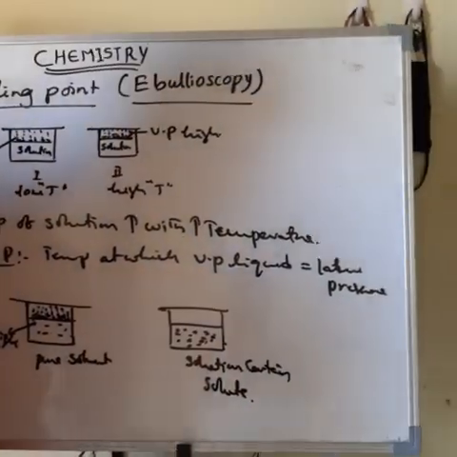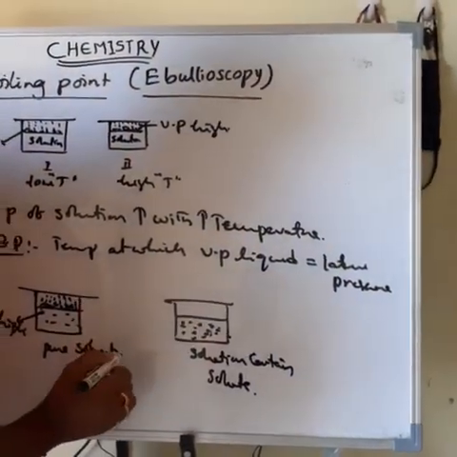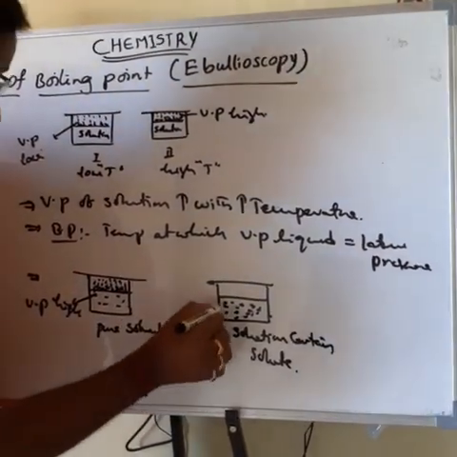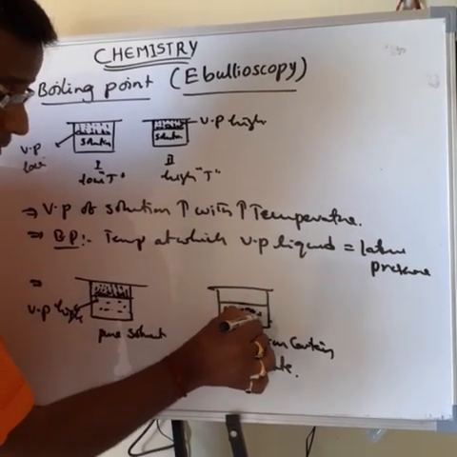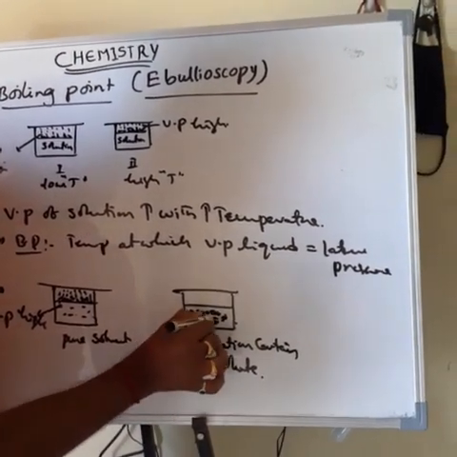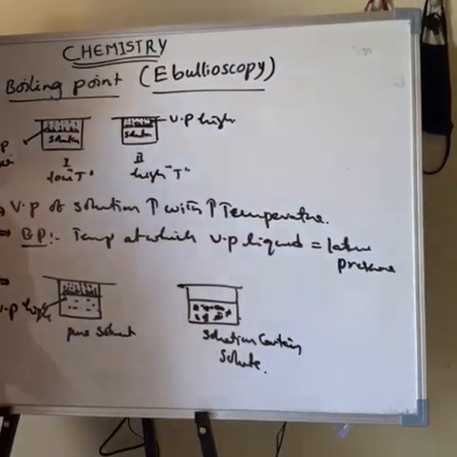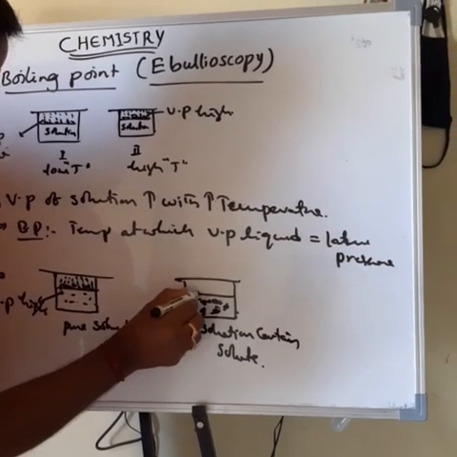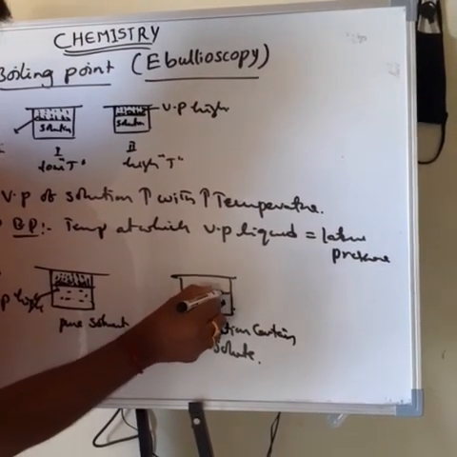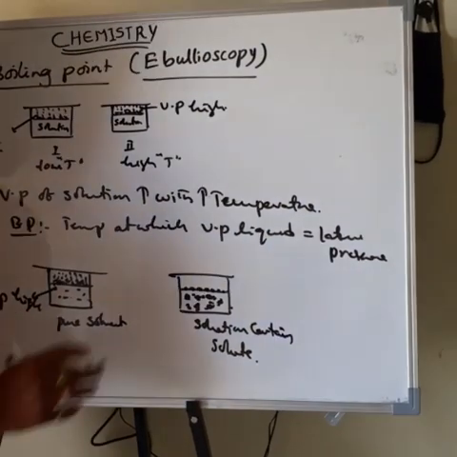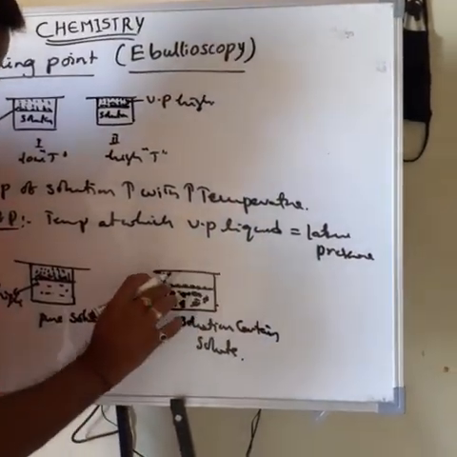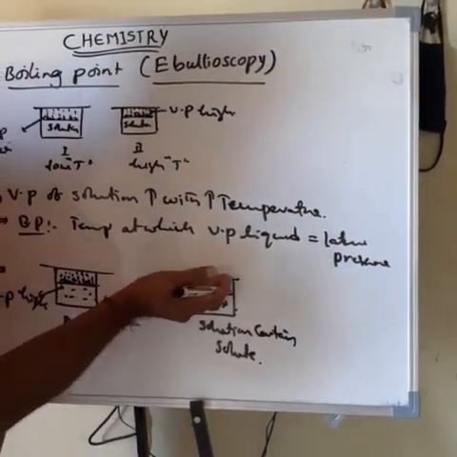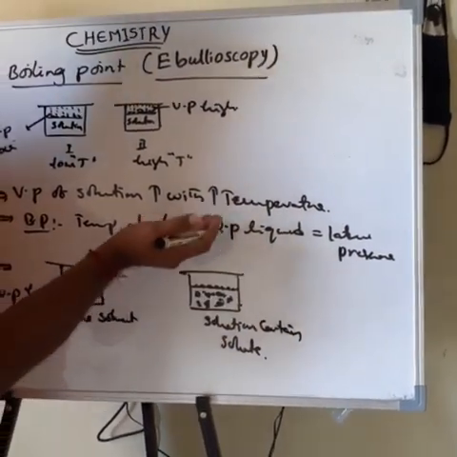Then the next one is the solution. First I am taking the same pure solvent, and to this pure solvent I am adding the non-volatile solute particles. Non-volatile means the solute particles never undergo evaporation. So when we add the non-volatile solute particles, these solute particles occupy the solvent particle positions on the surface of the liquid. At that time, what happens to the fraction of solvent particles on the surface of the liquid? It decreases. Whenever the fraction of solvent particles on the surface decreases, what happens to the rate of evaporation?